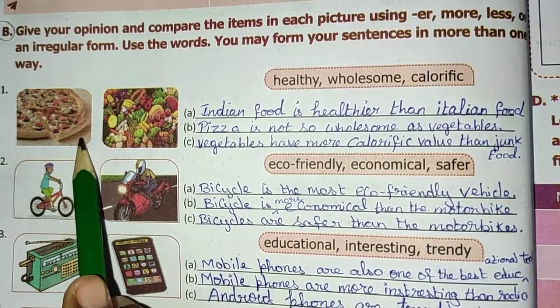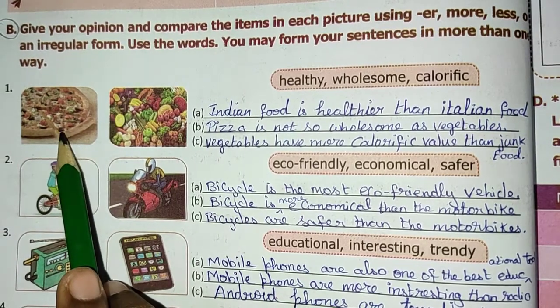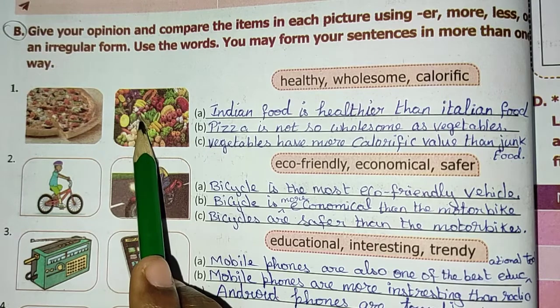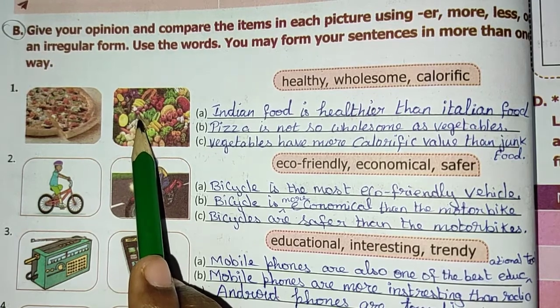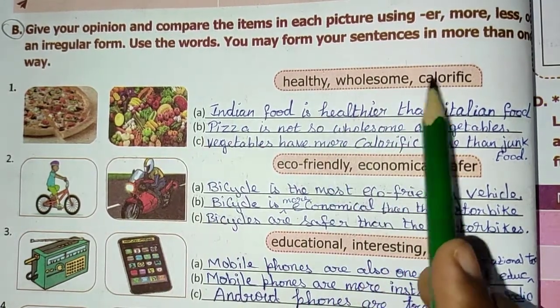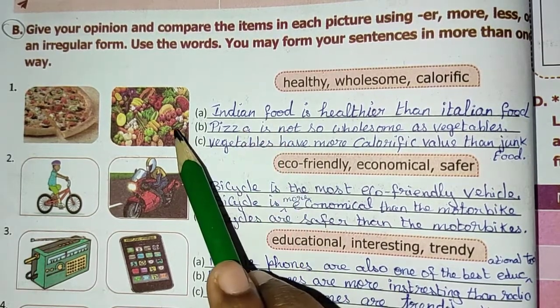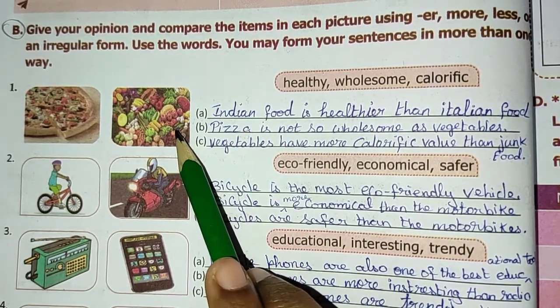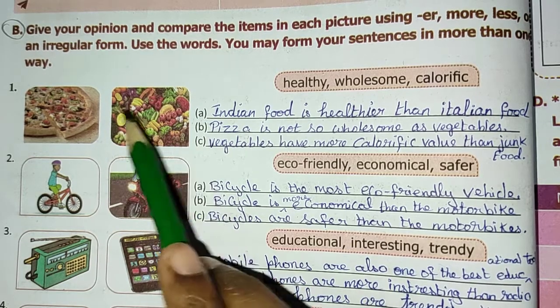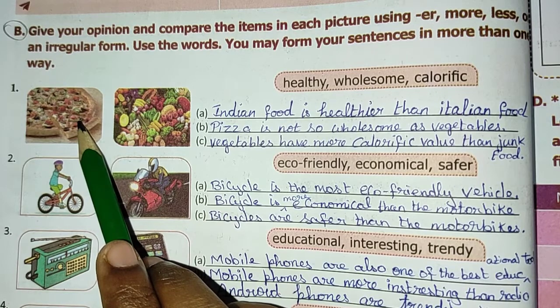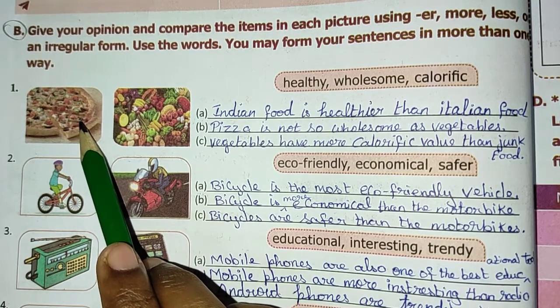And the picture is given here. It is a pizza, a junk food, and here it is given vegetables. So they have given the adjectives here. So this vegetables, it is Indian food, and it is an Italian food. We all know this. It is not our kind of food.